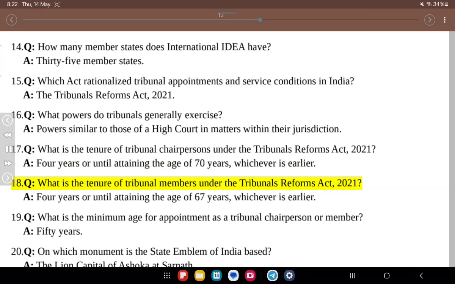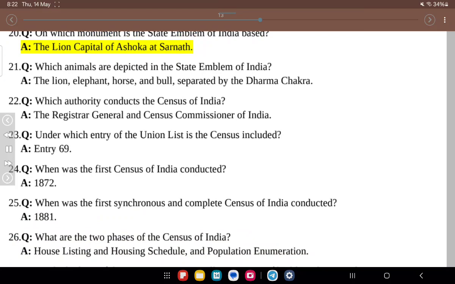18. Q. What is the tenure of tribunal members under the Tribunals Reforms Act, 2021? A. 4 years or until attaining the age of 67 years, whichever is earlier. 19. Q. What is the minimum age for appointment as a tribunal chairperson or member? A. 50 years. 20. Q. On which monument is the state emblem of India based? A. The lion capital of Ashoka at Sarnath.